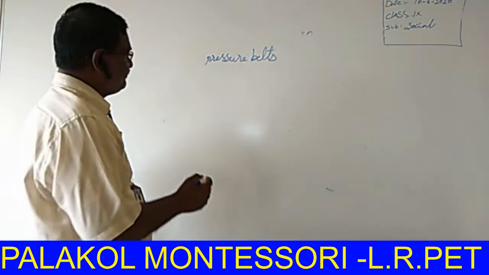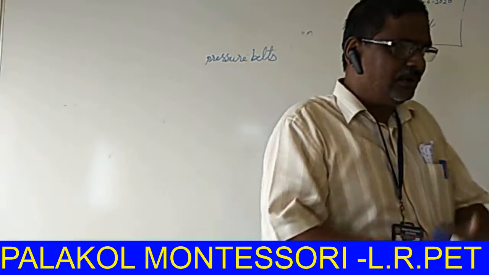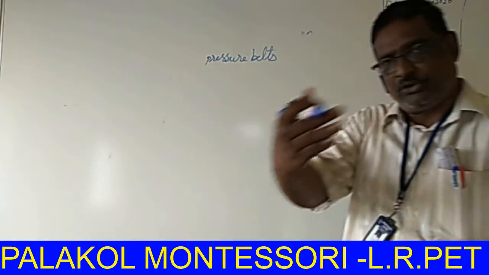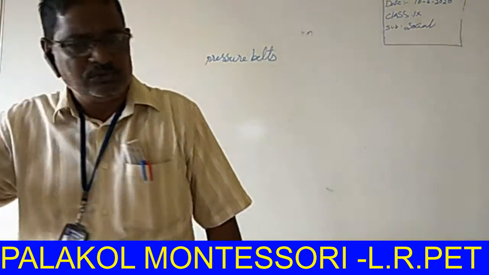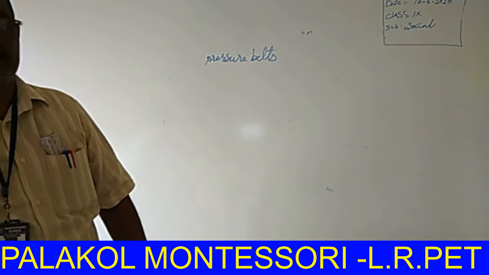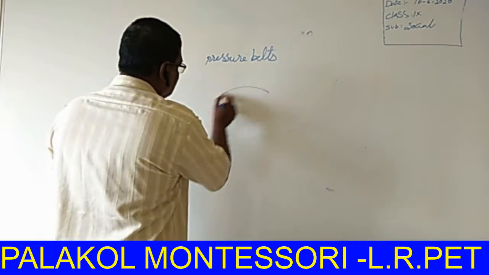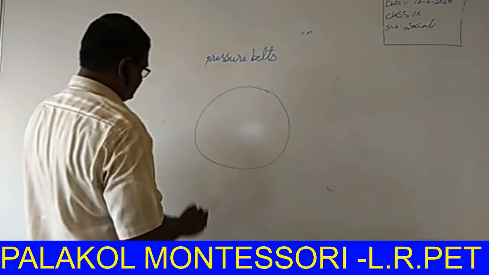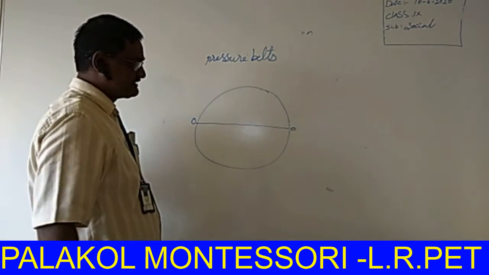Listen, generally water flows from a higher area to a lower area. Like that, air also moves from a higher pressure area to a lower pressure area. That is called pressure belts. This is the Earth. This is 0 degree latitude, called the equator.